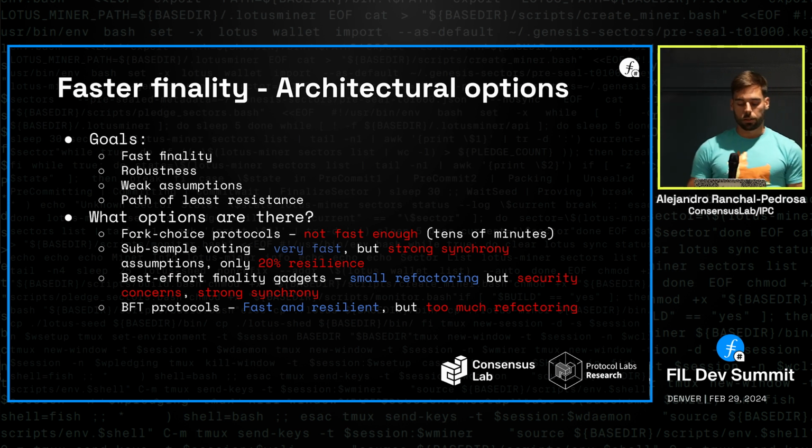And then I also talk a bit about Casper's FFG, the best effort finality gadgets that are already being proposed. They have the advantage of needing only a small refactoring because it's just an added module that you plug in. But in the case of Casper's FFG, I particularly have not seen any proof of security or correctness. So there are some security concerns, and actually some attacks have been found that have led to some changes to the initial proposal. It also still assumes strong synchrony, and it still takes 5-6 minutes for finalization in Ethereum because it depends on synchrony to be finalized.